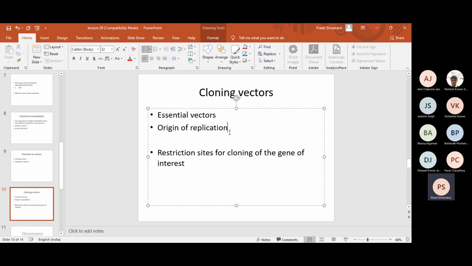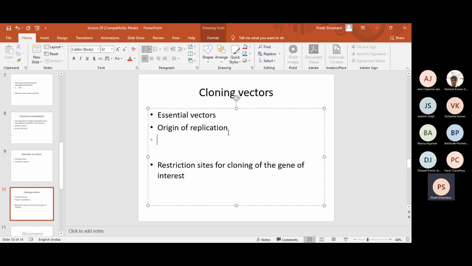So class, the essential features of a cloning vector are, it requires an origin of replication. That's a must. Without that, the plasmid cannot replicate. Ma'am, a cloning vector also, I guess, an antibiotic selection cassette. Right. So the cloning vectors have to be small in size.